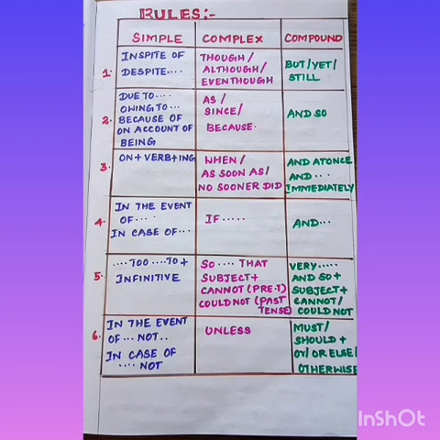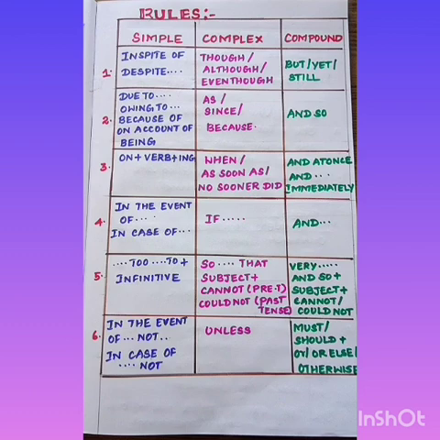In the complex column: though, although, even though. In the compound column: but, yet, still. And type 2: due to, owing to, because of, on account of, being. Any one word you can use. In the complex column: as, since, because. And in the compound column: and so.